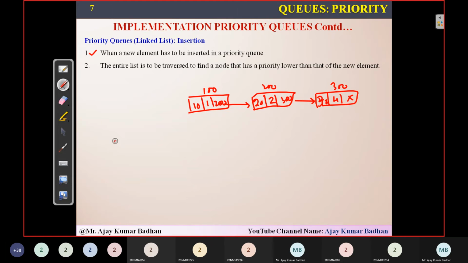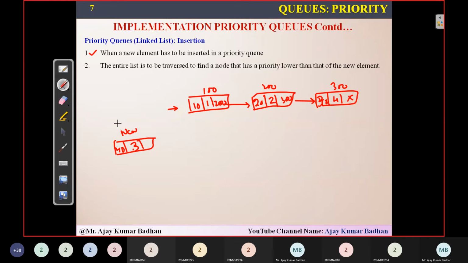And now I have a new number, something called 40, and to this particular number, the priority I'm giving here is 3. Okay, this is a new node which I have to insert into this particular linked list, and the priority of this particular node is 3. Now, how to insert it?